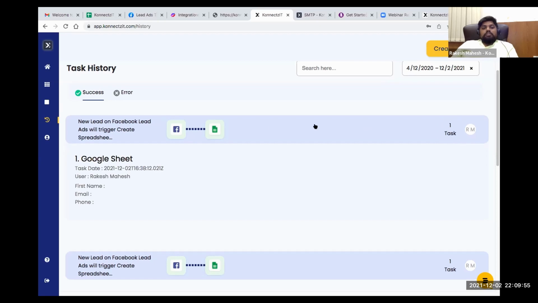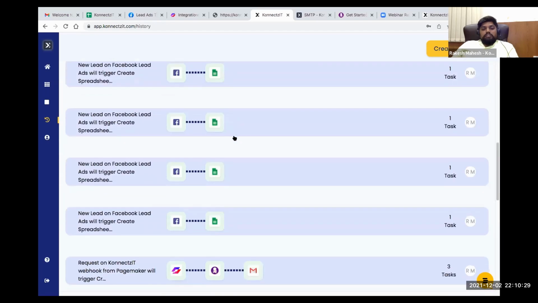You can see this. We are not counting the first tab, which we call the trigger, just like our competitor Zapier does. Zapier also does the same thing, so they are also not going to count the trigger. Even we are doing the same thing, so we are not going to count our trigger. We only count the actions being performed: whenever we receive a new lead, we send it to Google Sheet. So you can see that it consumed one task. Whenever there is a new lead, it consumes one task like this. All the details will be present here.